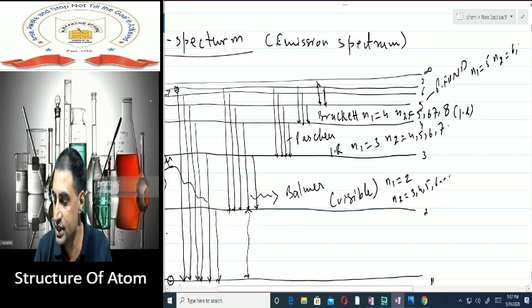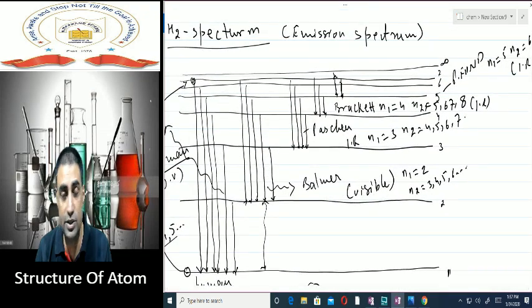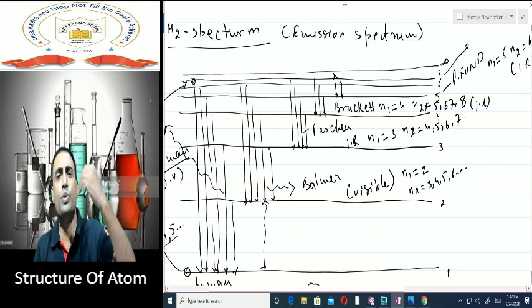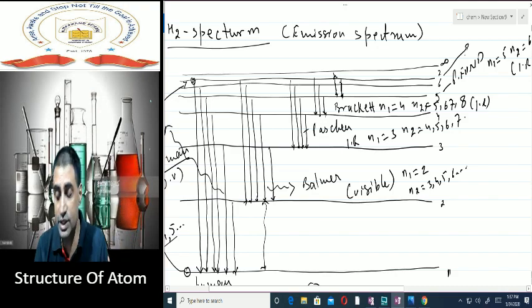That can be 6, 7, 8, anything like that. And it is also in the infrared region. So by now you have the Lyman series, Balmer series, Paschen series, Brackett, Pfund. After Pfund, there is one more series which is not given in your textbook, that is Humphrey. For Humphrey series, N1 is 6. The electron has jumped to any of the shells, but when it moves back, it is coming back to the sixth shell.